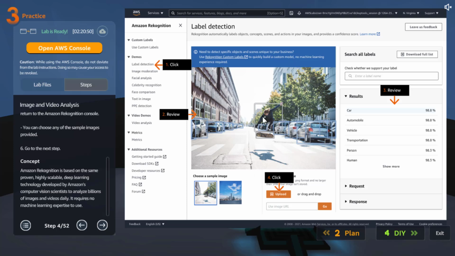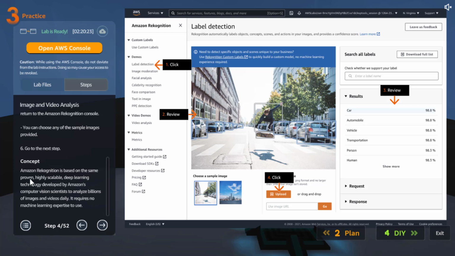As you can see, this is all it is detecting automatically. It's detecting car, automobile, vehicle, because those are synonyms. Transportation, person, because there is a person or a human, and maybe skateboard, buildings, trees. It will detect all those things. Okay, so anyways, this is for the sample. We can review, and then let's click upload, and let's upload our airplane.